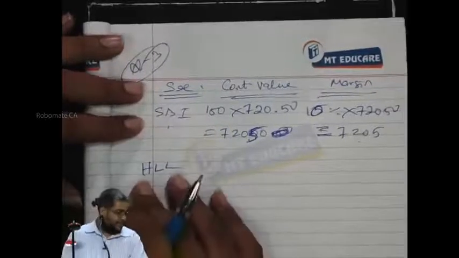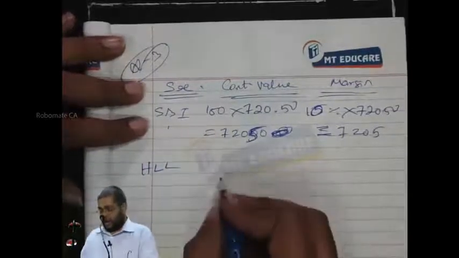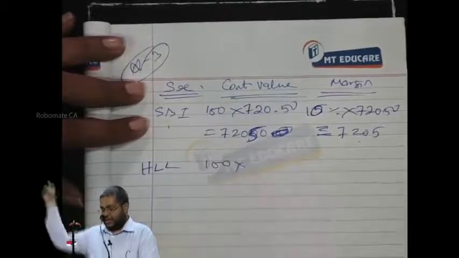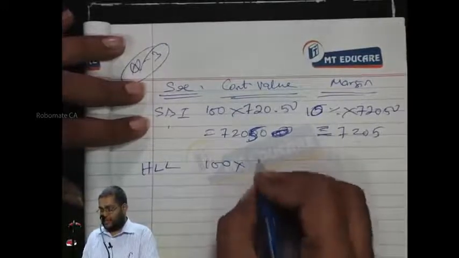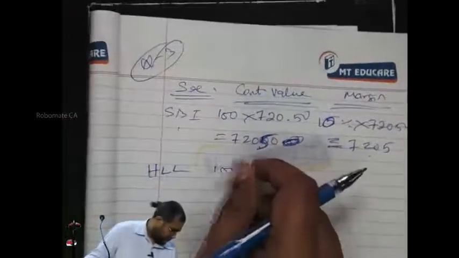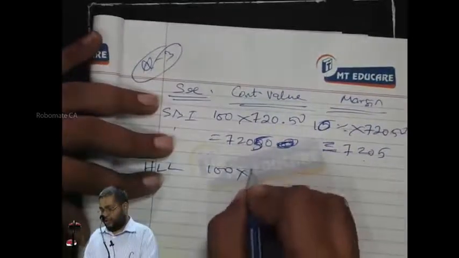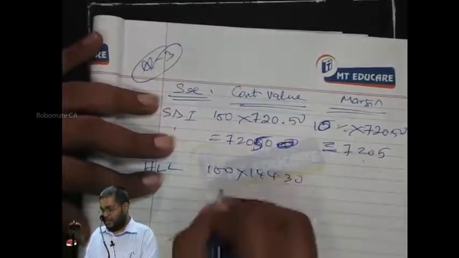Now, next share is HLL. Tell me, how many shares? 100 shares. What is the futures contract price? 144.30. 144.30 is equal to how much?